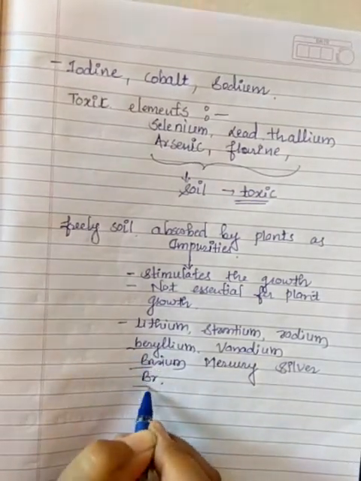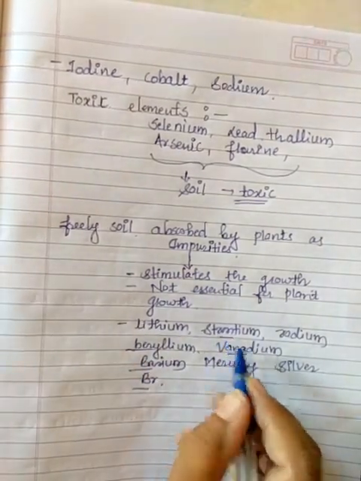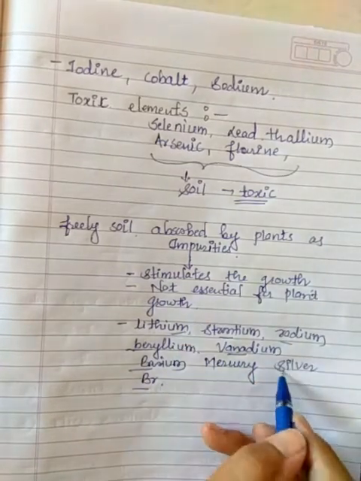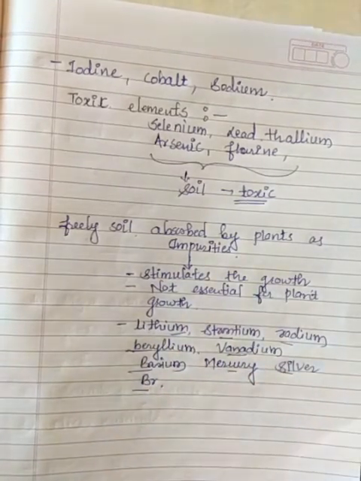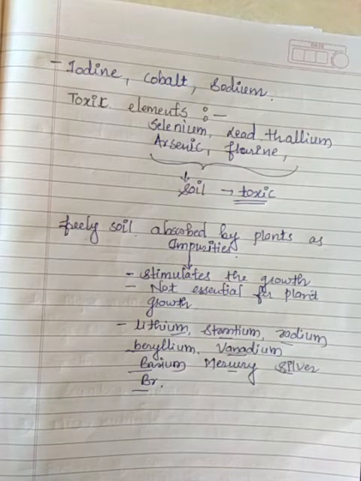Barium, beryllium, bromine, vanadium, strontium, radium, lithium, silver and mercury are some elements which can stimulate the growth of a particular plant.